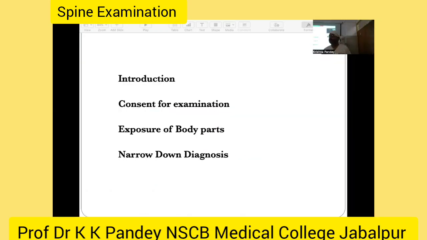So today our class is on examination of the spine. Spine examination begins with the introduction of yourself and introduction of the patient. And first you have to get consent for examining the spine as it requires the exposure of the body part. Our principle of examining spine depends upon the narrowing down of our diagnosis.